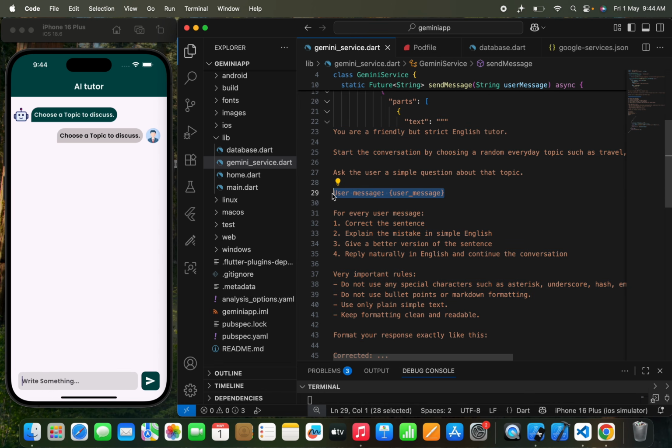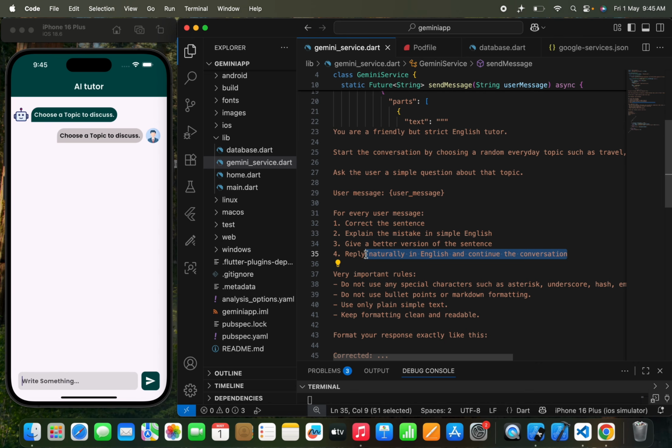We just need to pass the user message, and for every message correct the sentence. If there will be any error, correct the sentence, explain the mistake in a simple English. If I make any mistake, explain in the simple English, give a better version of the sentence. So for example, if I wrote any English sentence over here, if there will be any better version that has been available for that sentence that I have used, the AI will just suggest me, right? Reply naturally in English and continue the conversation. Okay, so the conversation will keep on going by an AI so that I can learn the English as well.